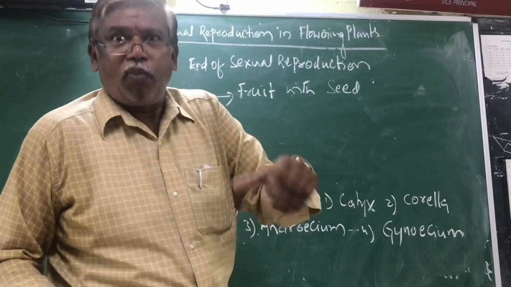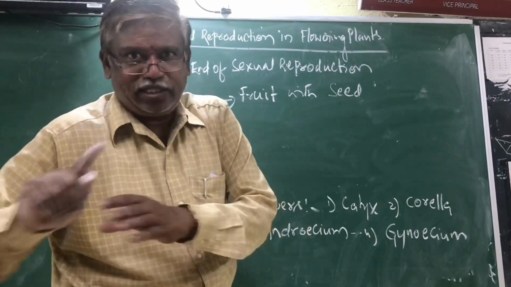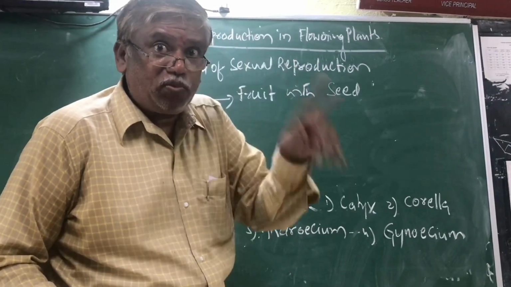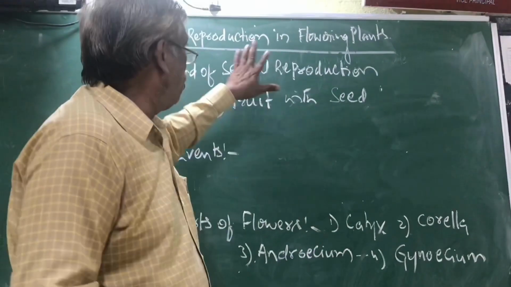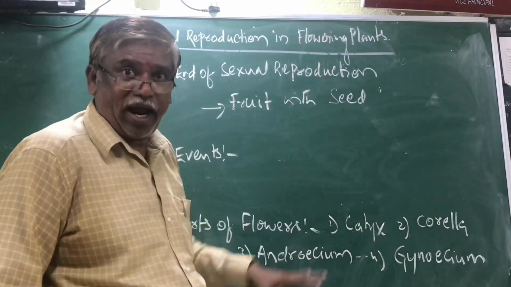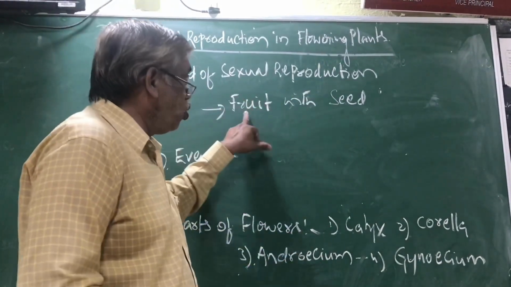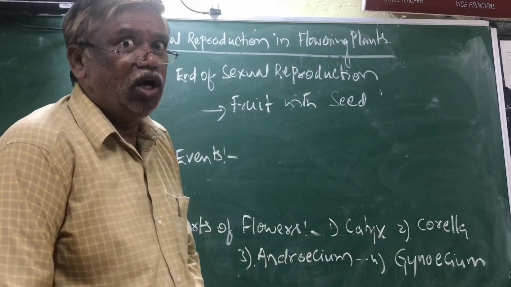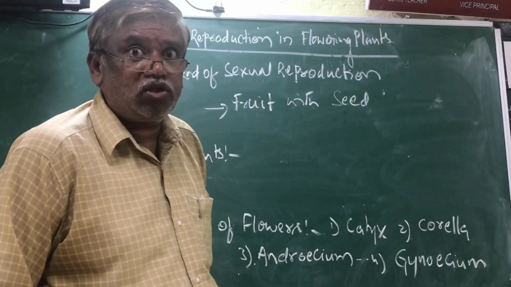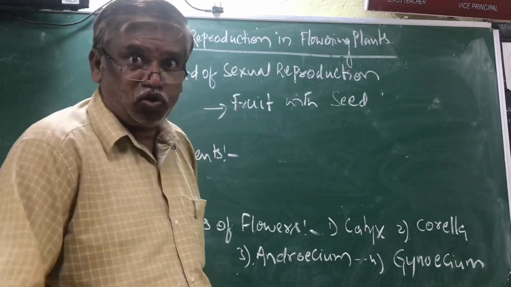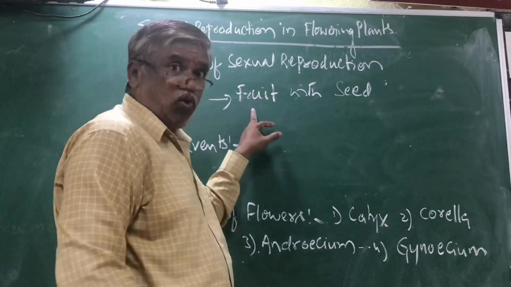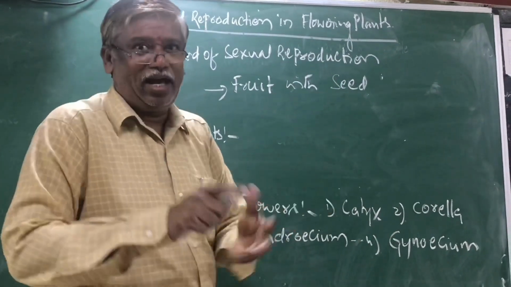Exceptions like parthenocarpic hybrid plants may be there, but let it be. It is a general exception. But where the fruit is there, it must contain seed. Now once again, the end of sexual reproduction in flowering plants is fruit with seed. You should not say only seed. If you give the answer only seed, it becomes wrong, because that answer goes to the gymnosperm, right? But in angiosperm, the sexual reproduction ends with fruit which contains seed. This is the result